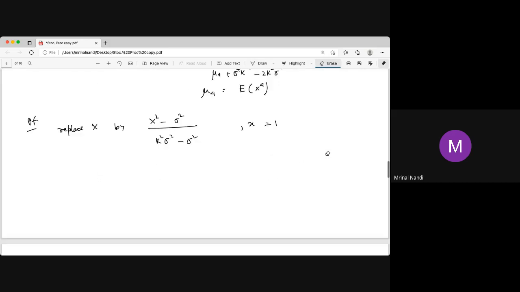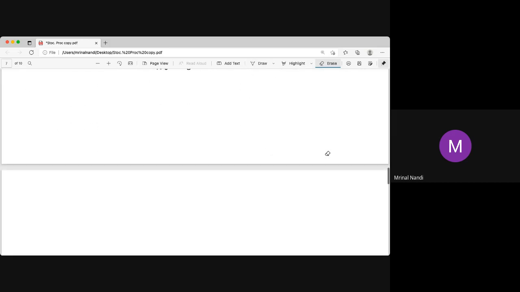The next theorem is also very important for the limit theorem. This is called the Lyapunov inequality. So let beta n be the nth order raw moment, which is finite, and this is for any arbitrary k between 2 to n, say.